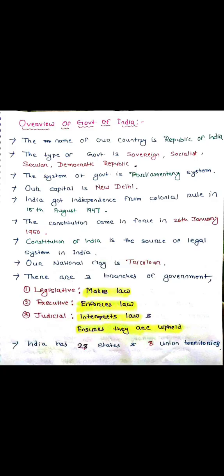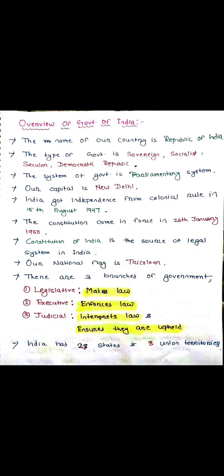Now we know that the government of India is a sovereign, socialist, secular, democratic republic, and the system of government is the parliamentary system. Our capital is New Delhi. India got independence from colonial rule on 15th August 1947, but the Constitution came into force on 26 January 1950.